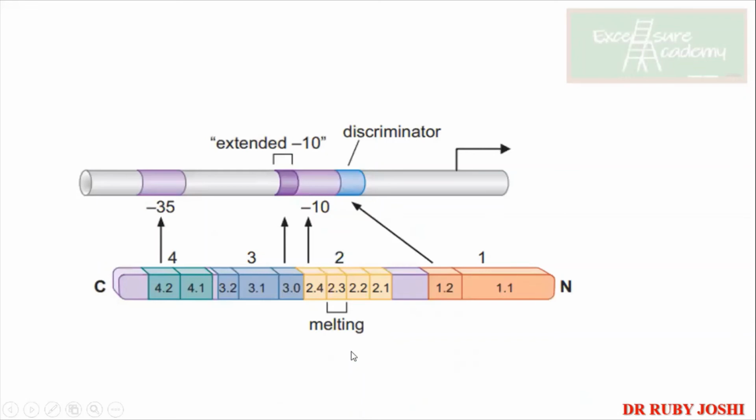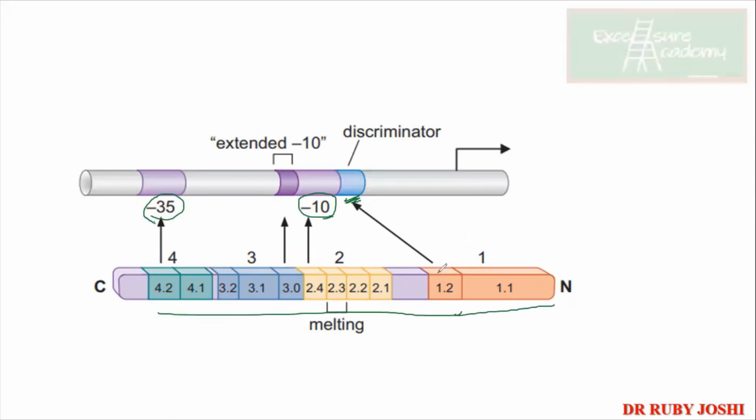Now, this is the extended version. So -10 we have seen and -35 we have seen. Okay. Then you have the discriminator region. Now, this discriminator region is important because it will tell you what kind of RNA polymerase should bind so that you can have differences in the RNA. Getting the point, whether it has to be mRNA or rRNA or tRNA. Okay. Now, you have these particular sequences,